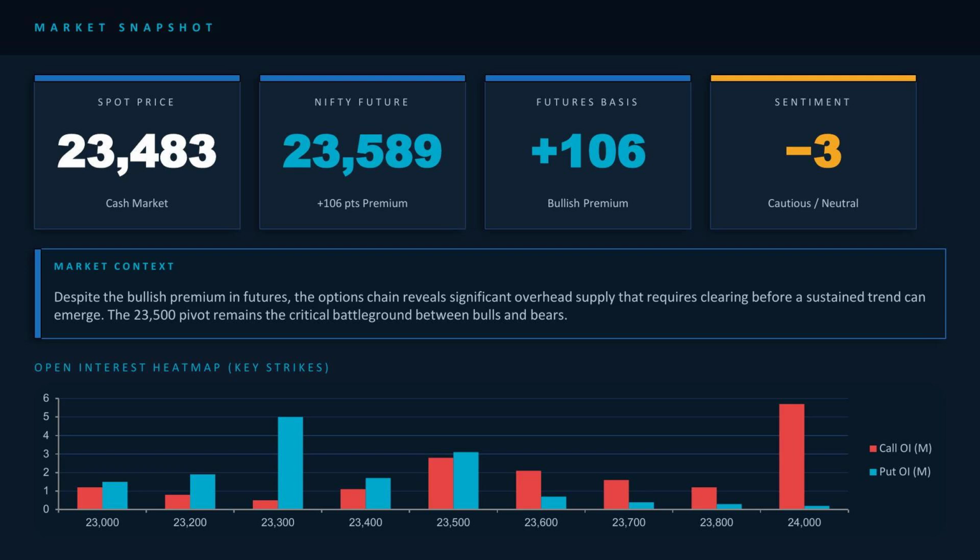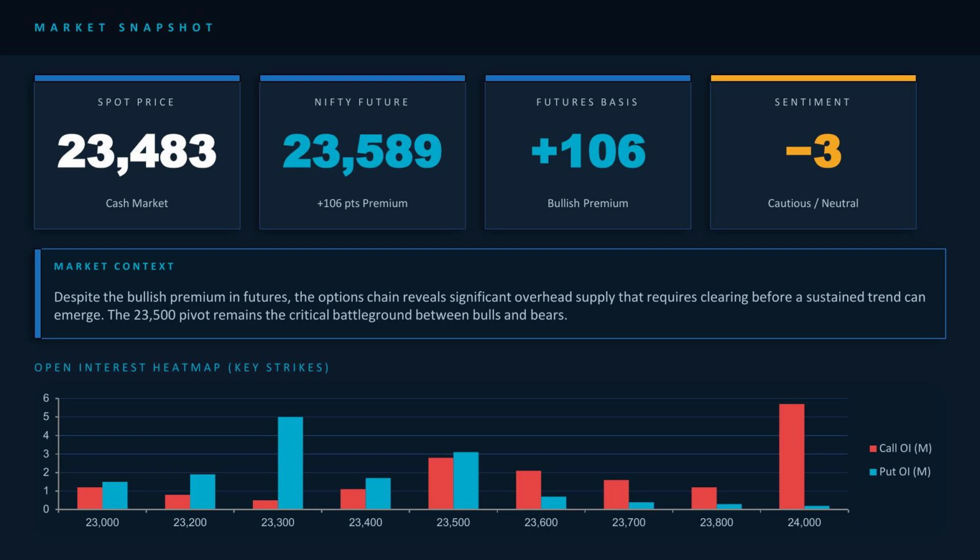Why does a futures premium exist? Normally, futures trade slightly above spot because buyers factor in cost of carry, interest, cost of holding a position for 7 days. A healthy positive premium means institutions are comfortable holding long, buy positions.